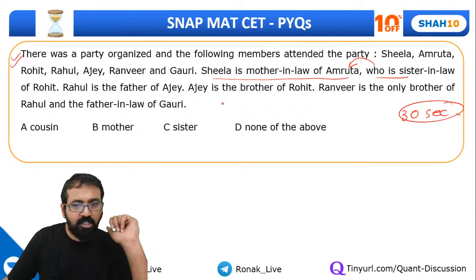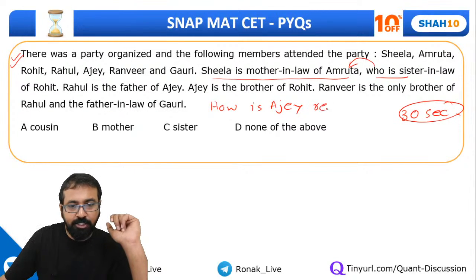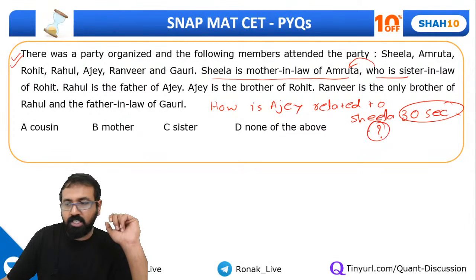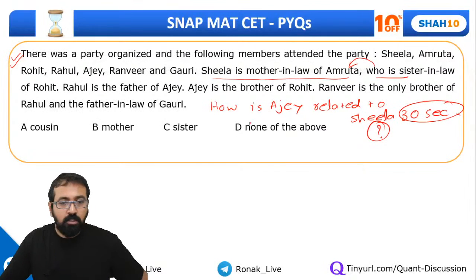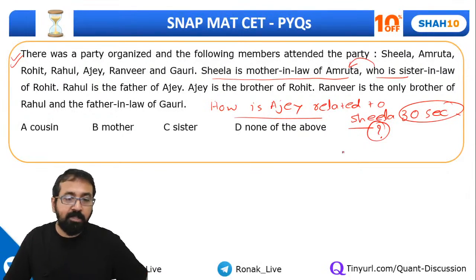Rahul is father of Ajay. Let me just write the question. It is something like this: how is Ajay related to Sheila? The question is not printed. Guys, this is the question. I'm sorry, the question is not printed. So this is the question: how is Ajay related to Sheila? Please find out quickly.